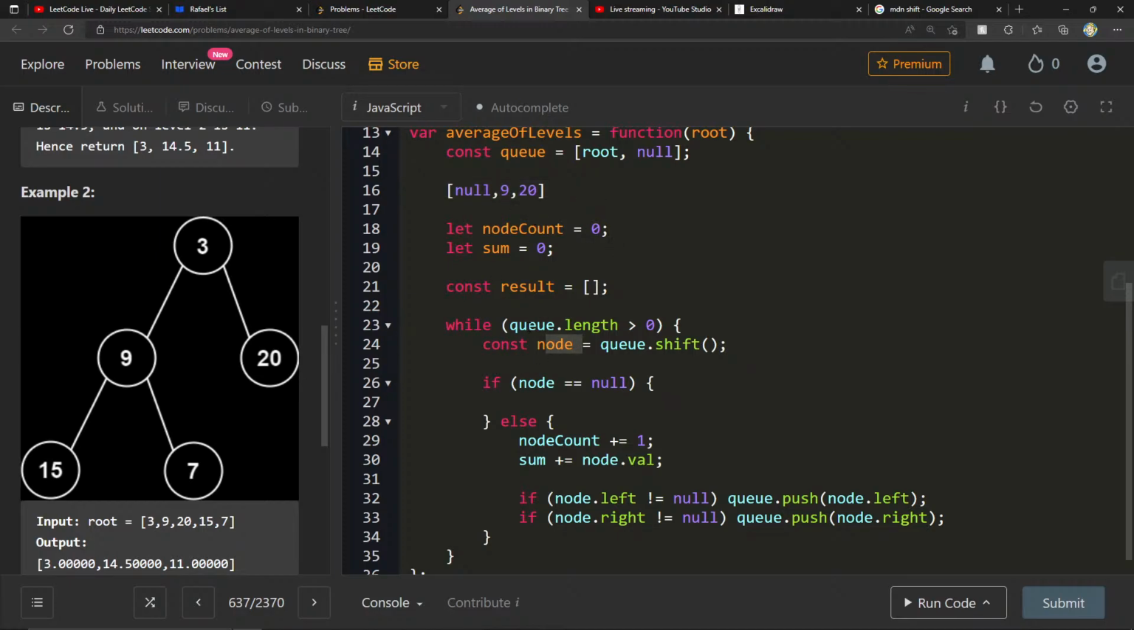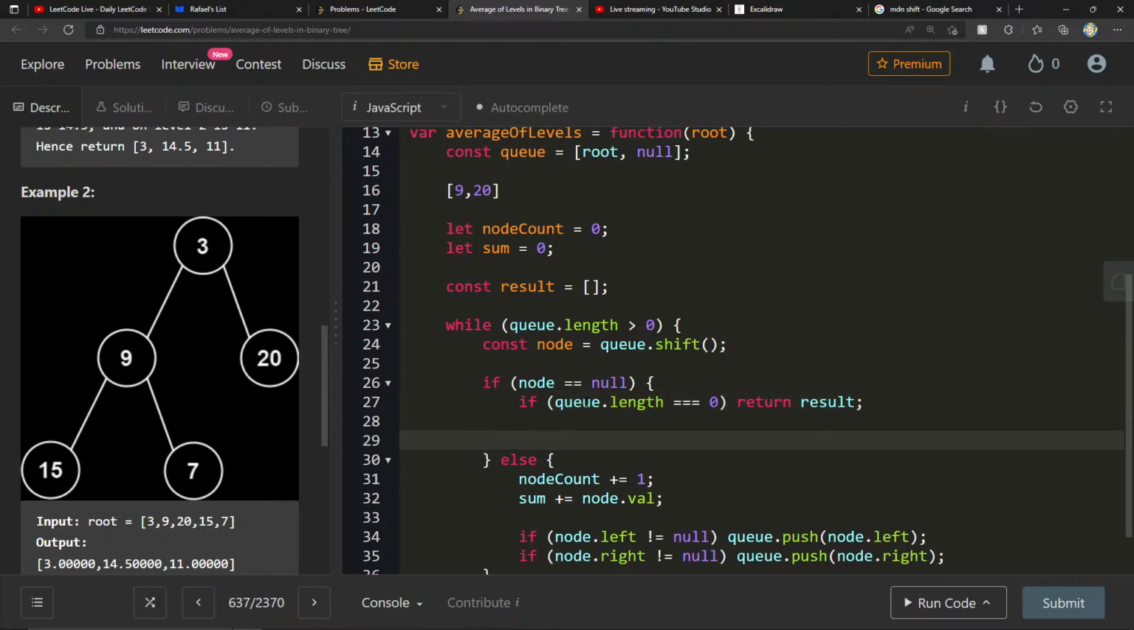Then we come back to the top. Q is greater than 0, so we DQ null. And now it says what? If node is null, which it is, remember that we can check if q.length is equal to 0, then we can just return our result here.